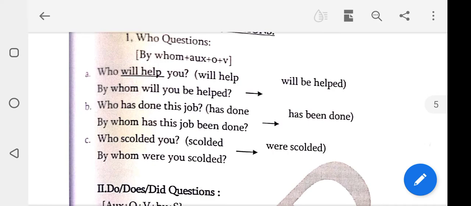Next one. Who has done this job? Has done changes to has been done. By whom has this job been done? Once again, I will tell the answer. By whom has this job been done? Next one, very, very important. Who scolded you? Scolded changes to were scolded. By whom were you scolded? Already given scolded is verb 3, but you should write the same verb 3. Scolded, scolded. By whom were you scolded?